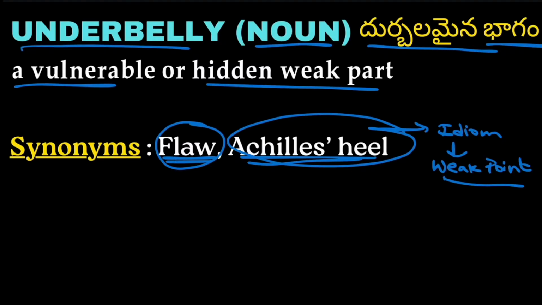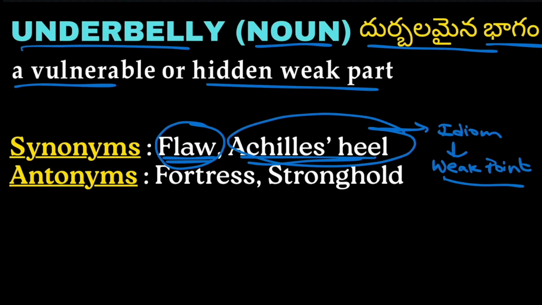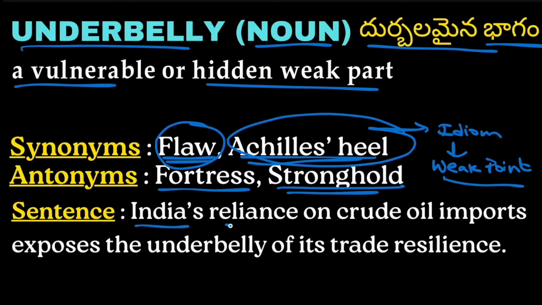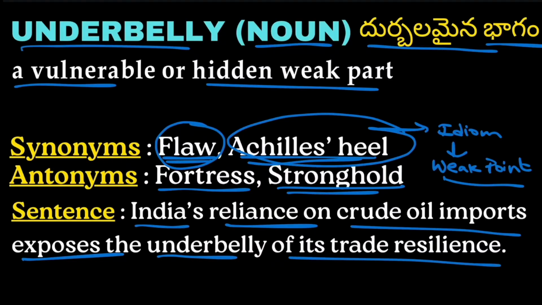Next we have antonyms, which are fortress and stronghold. Being capable of strong is called stronghold or fortress. Next example: India's reliance on crude oil import exposes the underbelly of its trade resilience. So India's reliance on crude oil import exposes the weak part of its trade resilience.